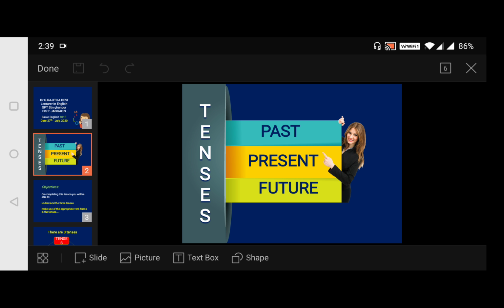Now you have to understand that tenses are forms of a verb that show the time, or the continuance, or the completion of an action or a state that is expressed in connection with the moment at which a statement is made about it. They are a form of verb and they indicate the time, telling about the action, whether it is a continuation of the action or whether the action has been completed. Now moving to our next slide. I hope you understood that the tenses can be primarily classified into past, present and future. Moving to our next slide.